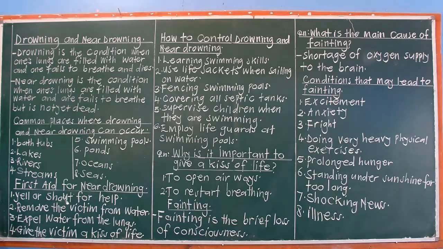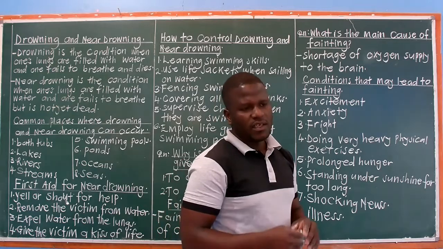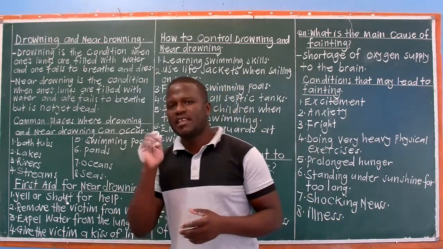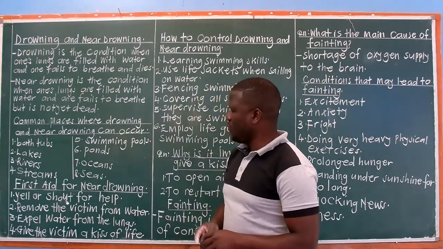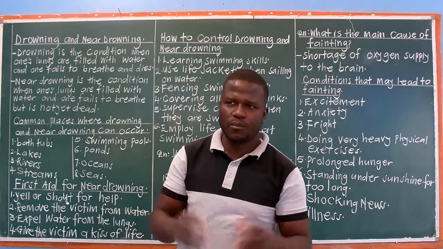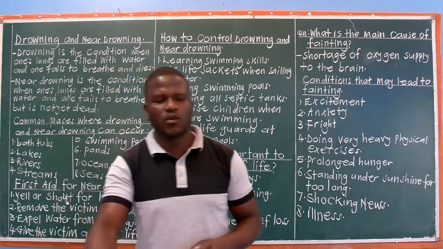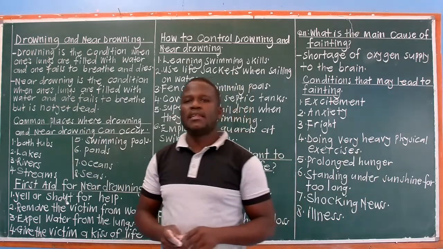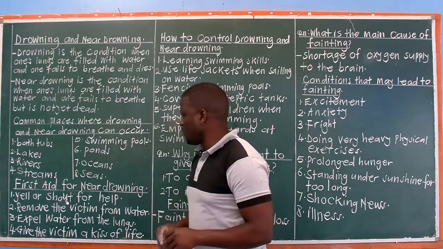What is the first aid for near drowning? Now, you cannot give first aid for drowning because first aid cannot be given to a dead body. But we can give first aid to somebody who has near drowned. What do we do first? One, yell for help or shout for help. Why are we shouting? To help this person who has fallen in water, so that people around can come and give first aid and save the life. So yell or shout for help.